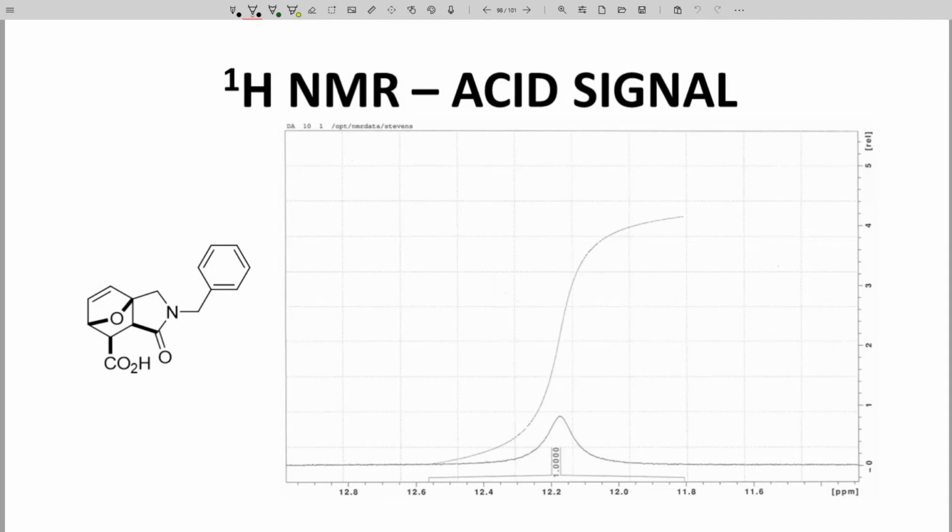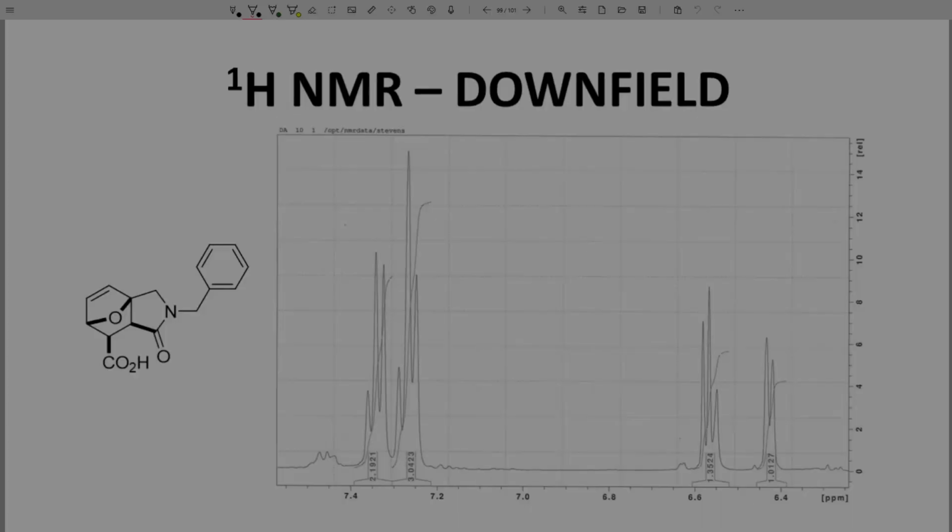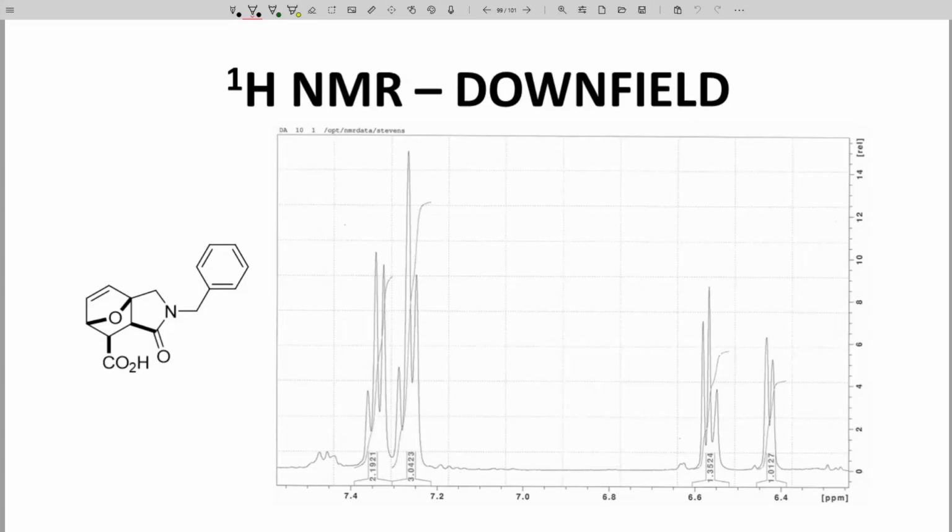Here is the carboxylic acid all the way in the 12 to 13 ppm range. That looks good. It's a broad signal like acids always are. We're now looking at the aromatic and alkene region. The impurities look a little bit worse as we zoom in on them. Again, they aren't terrible, but they're hard to ignore.